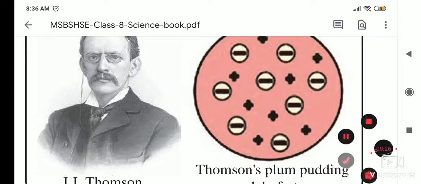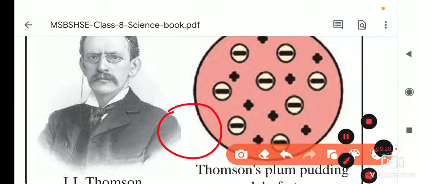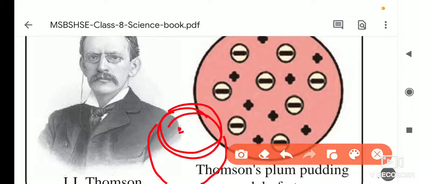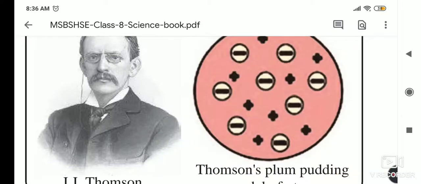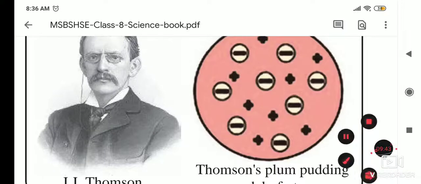As you know, how is the watermelon? Suppose this is a watermelon, it has a red colored part and it has seeds inside it. He said that it is like negative charge inside the positive. The red colored part of the watermelon is the edible part that we are eating.